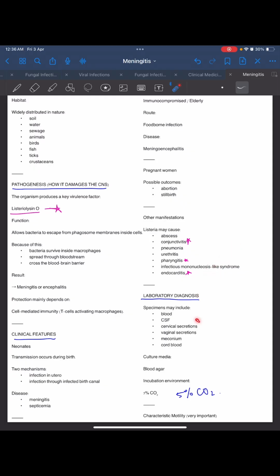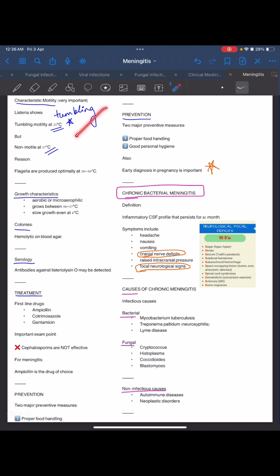Lab diagnosis through blood, CSF, cervical secretion, vaginal secretion, meconium, cord blood. Culture media: blood agar, incubation environment with parts of CO2. Tumbling motility of Listeria monocytogenes: tumbling motility at 25 degrees Celsius, and at 37 degrees Celsius, non-motile. Reason: flagella are produced optimally at 22 to 30 degrees Celsius. So at 20 to 25 degrees there is tumbling motility, but as temperature increases, no flagella, so non-motile.